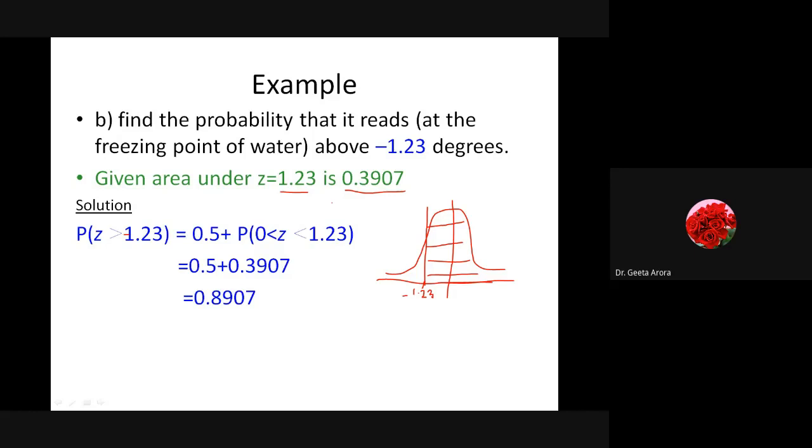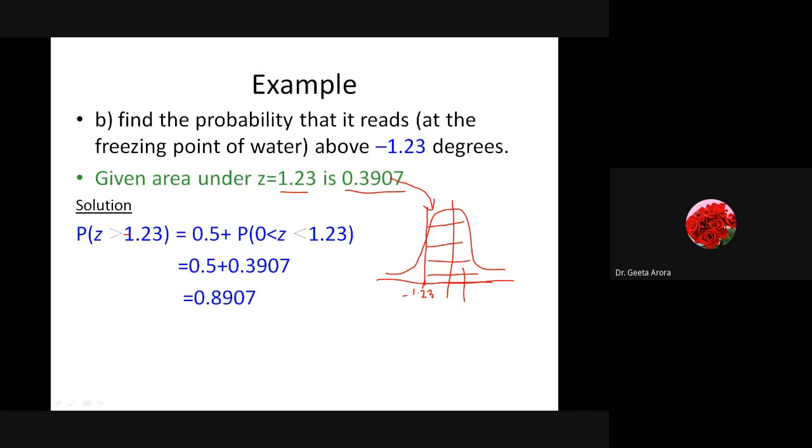So from 0 to 1.23 is the same as 0 to minus 1.23. This area is given as 0.3907, and if you are looking for the whole area, it becomes 0.5 plus 0.3907, and as a total we are getting the area as 0.8907.